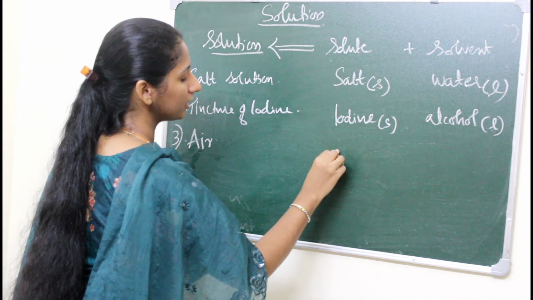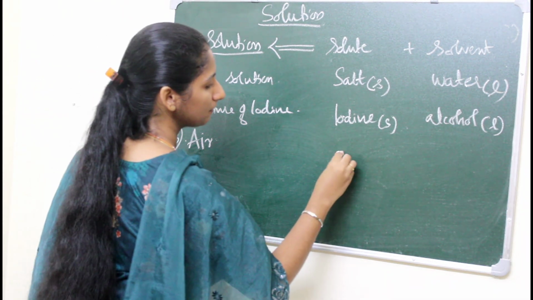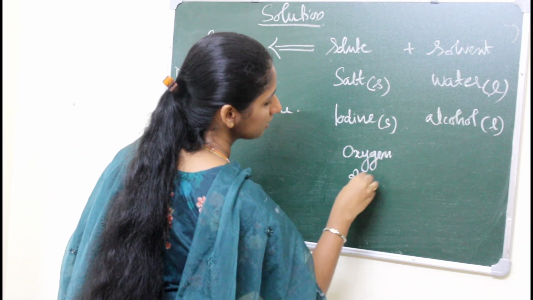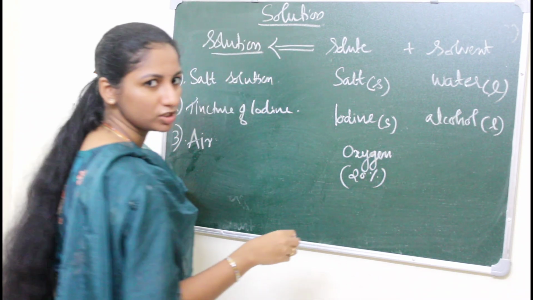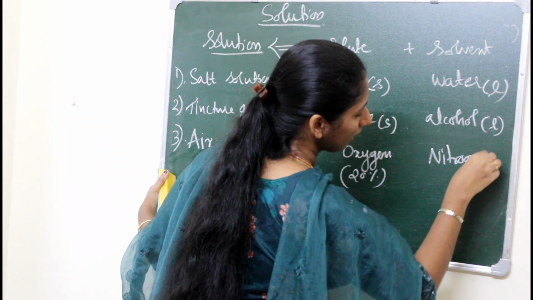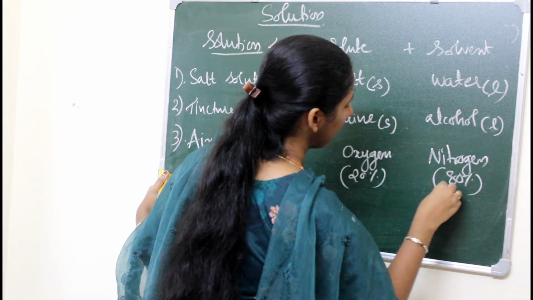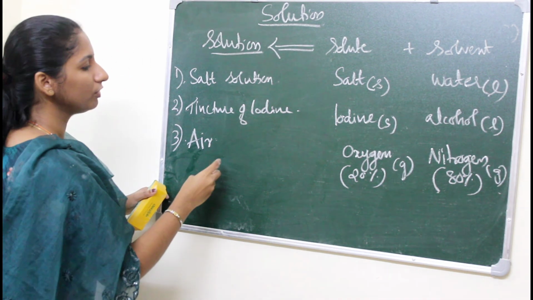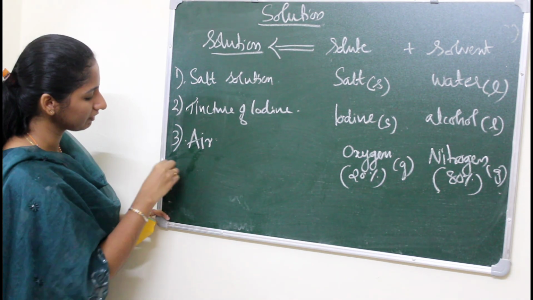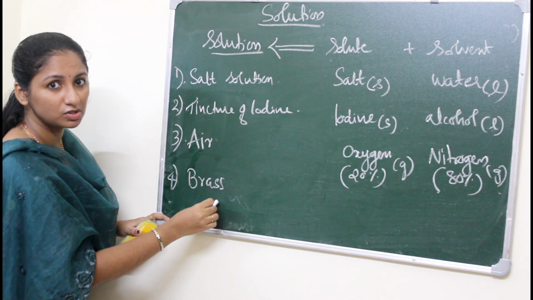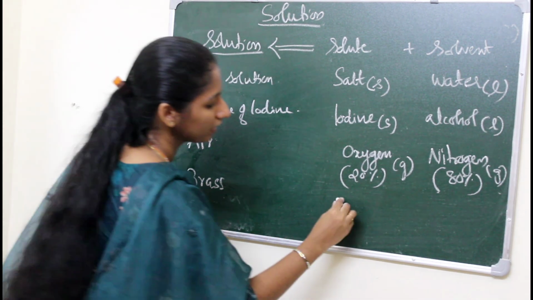The solute is oxygen, that is, 20% oxygen, and nitrogen is 80%. These two components are in gaseous state. So this is an example of a gaseous solution. Similarly, brass is an example of a solid solution. In this we have